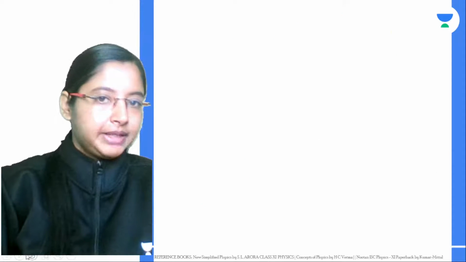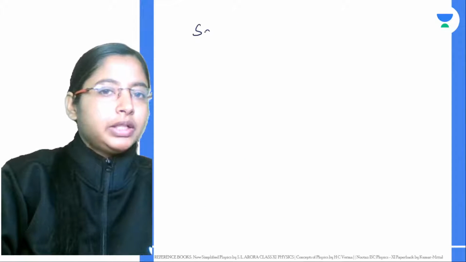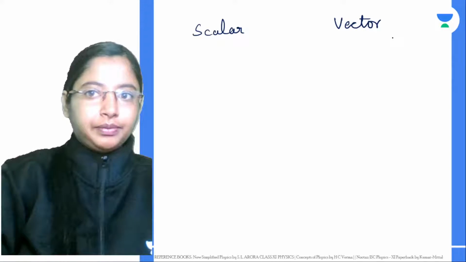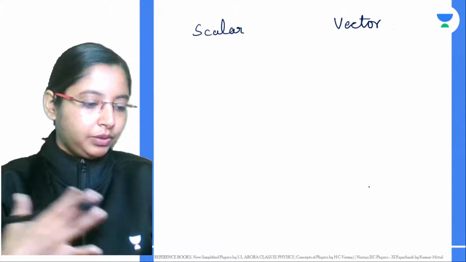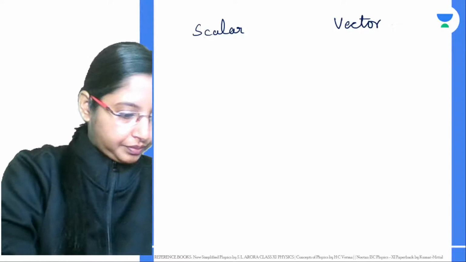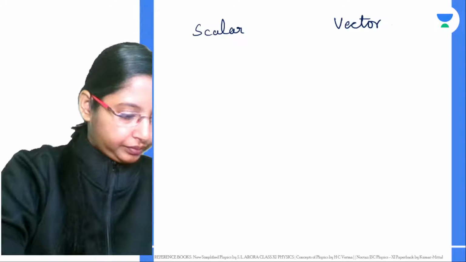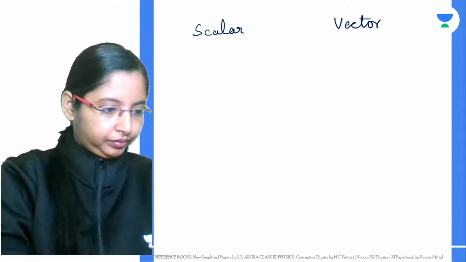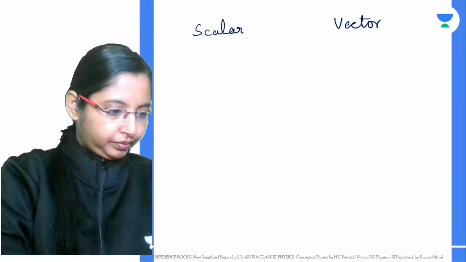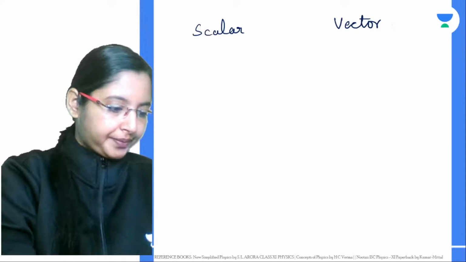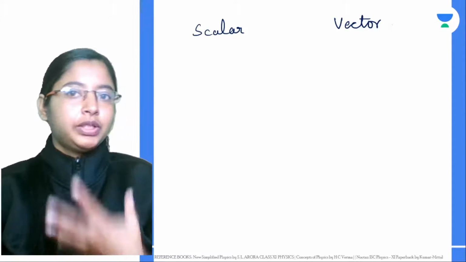Okay, now another basic question, basic difference. What is a scalar quantity and what is a vector quantity? What will be your scalar quantity? What will be your vector quantity?